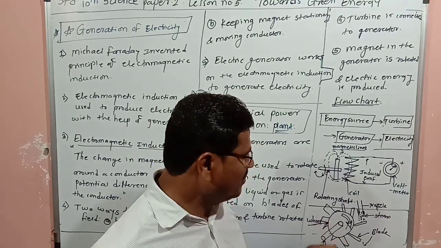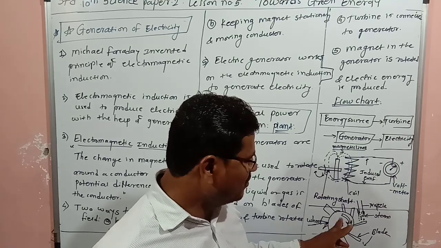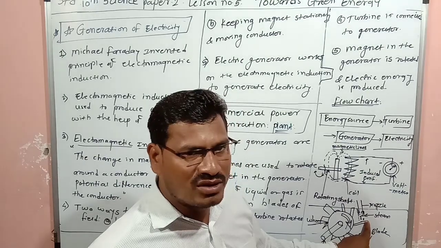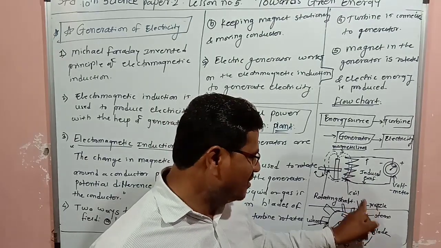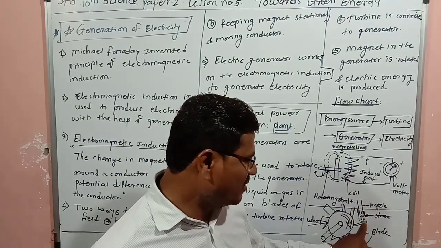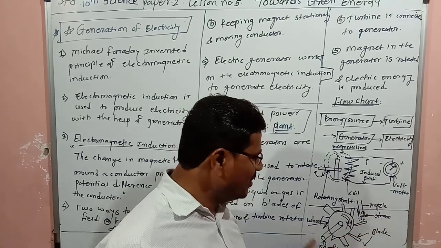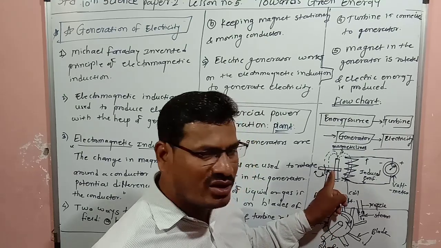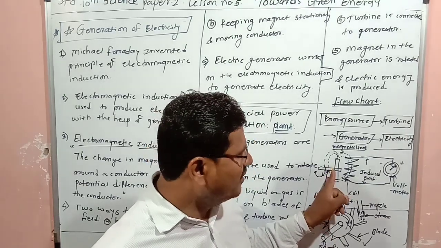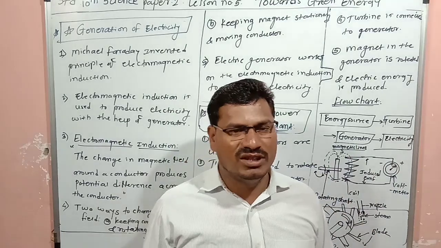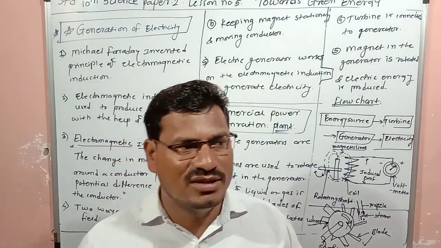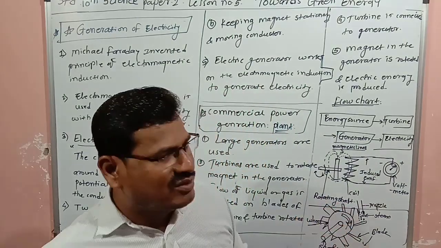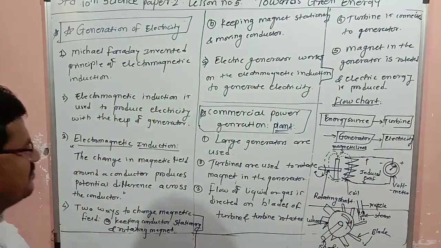You can direct steam or water on the blades of the turbine, and because of that the turbine will start to rotate, then the magnet in the generator will rotate, and electric energy will be produced. EMF or potential difference will be produced in the generator. This is the working of the generator.